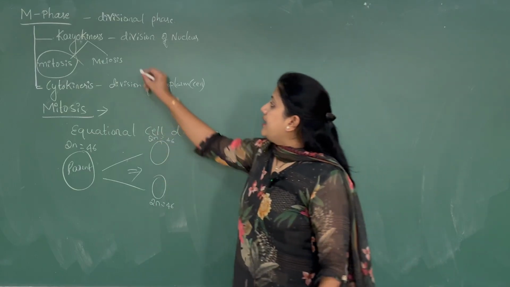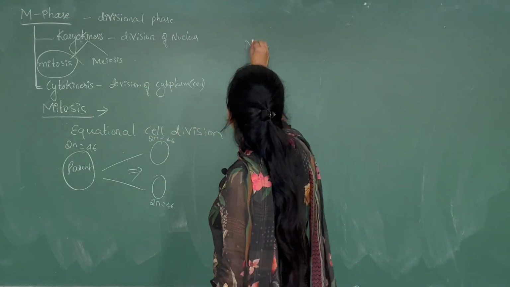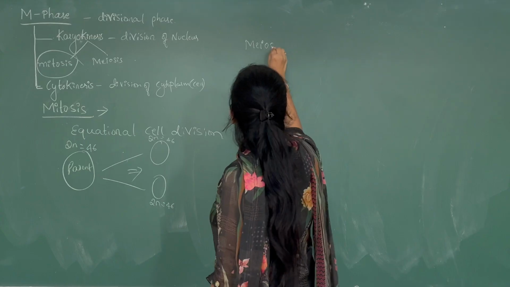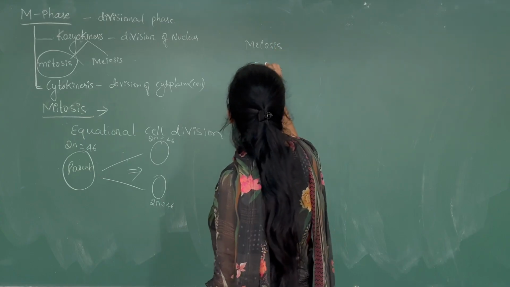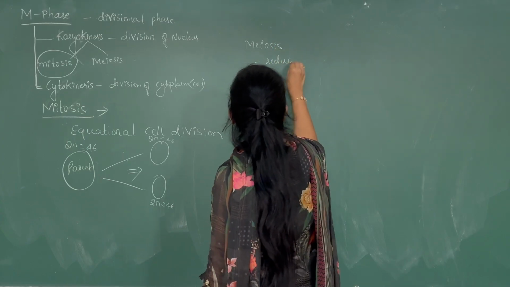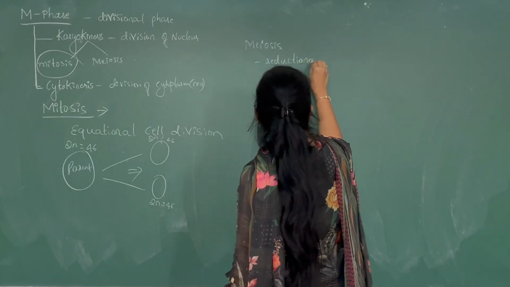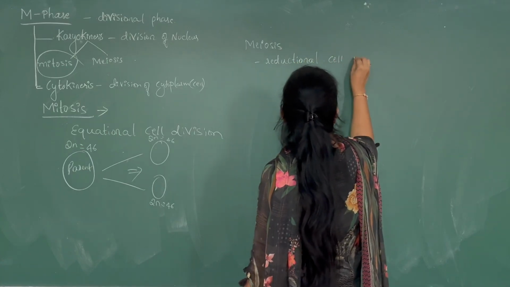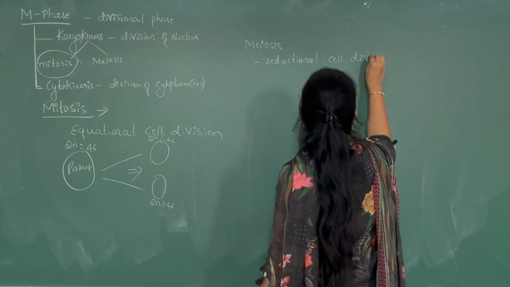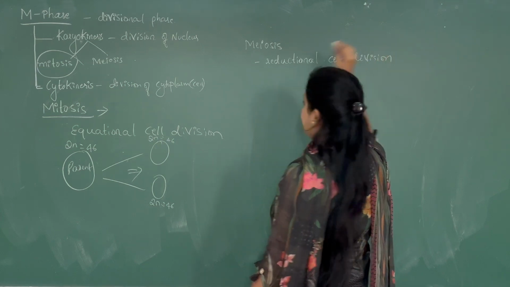Whereas on the other hand, we call meiosis a reductional cell division.